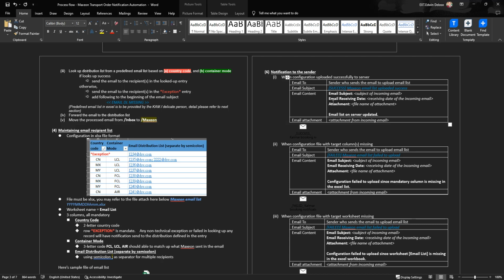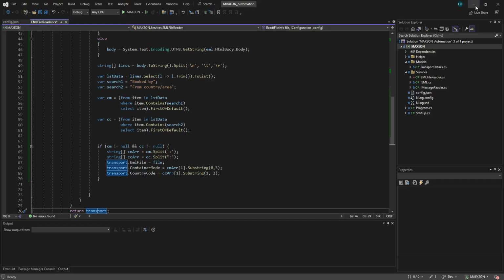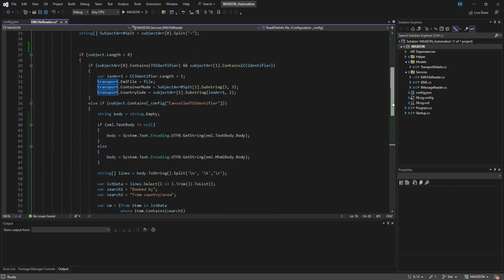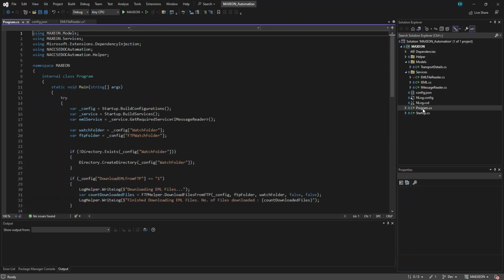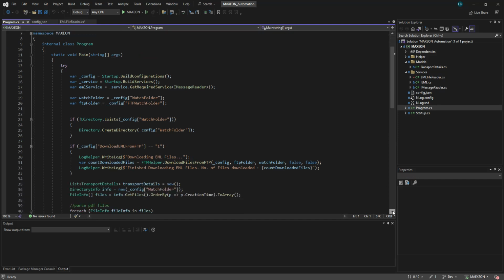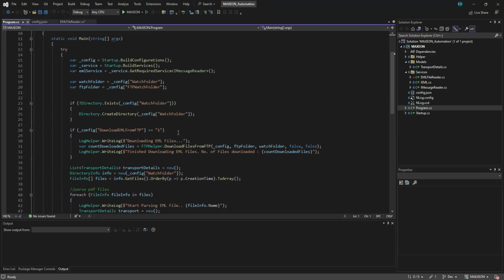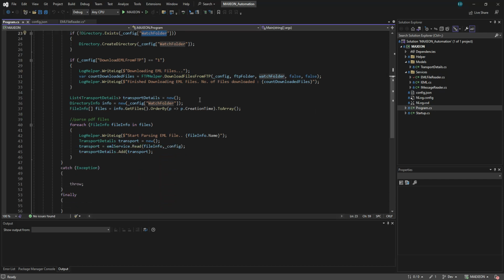Okay, so that's it for now, guys. What we did is we were able to parse the file. From our program here, we already downloaded the email files from the watch folder, and then we read them one by one here. This is the email service that reads the file and returns the transport, and we just add it to the list of transport details.